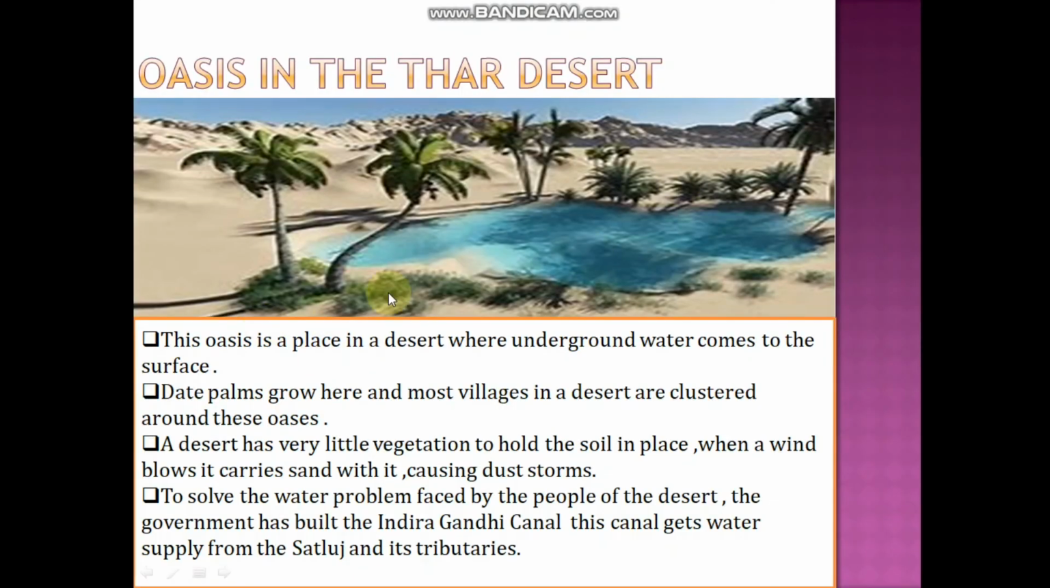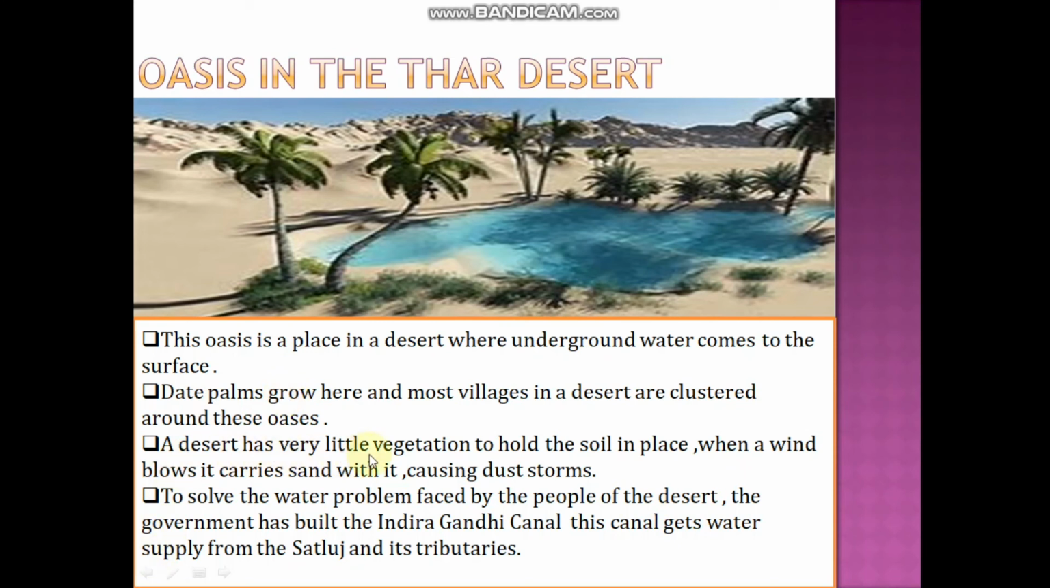Next, we shall be seeing the oasis in the Thar Desert. An oasis is a place in a desert where underground water comes to the surface. So only the underground water comes to the surface. Date palms are grown here. Most villages in a desert are clustered around this oasis. Means date palms will be grown near most of the villages.